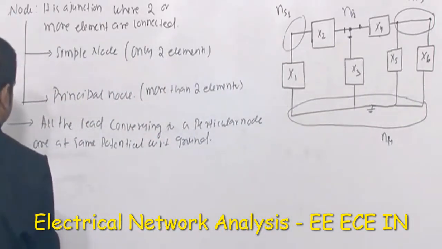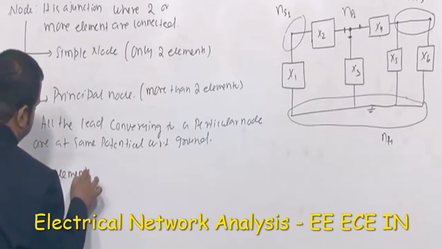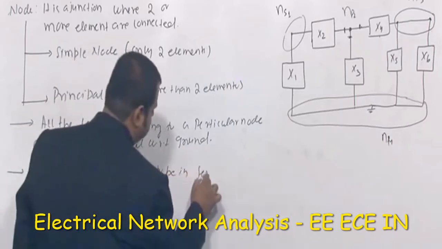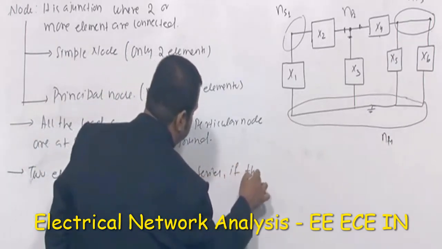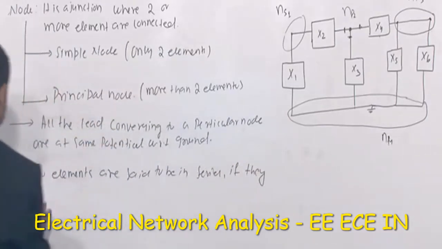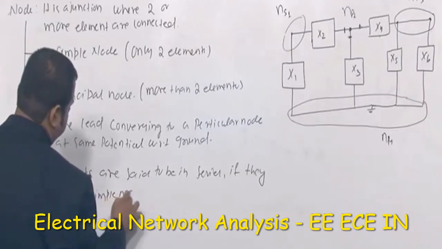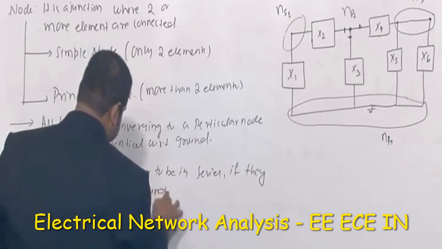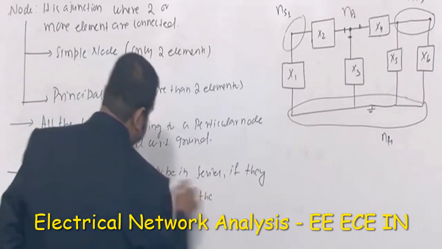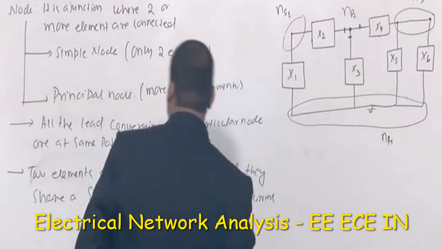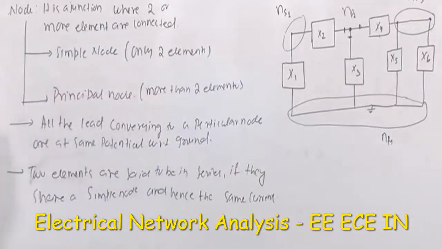Series connection: two elements are said to be in series if they share a simple node and hence the same current.